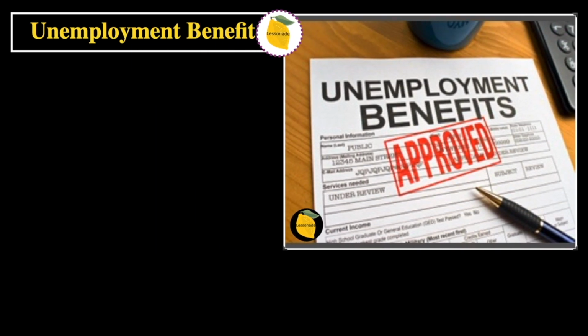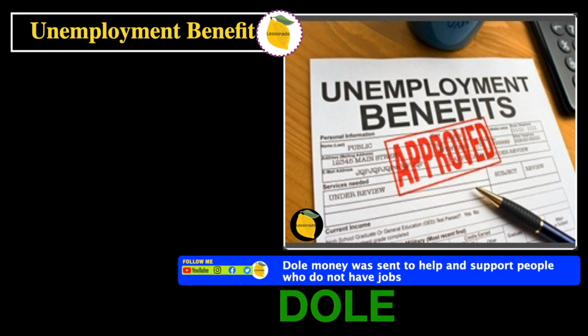The next one is unemployment benefit. And in this picture, we can see a letter or paper saying unemployment benefits approved. So therefore, the word will be dole. And the sentence for this word is, dole money was sent to help and support people who do not have jobs. If you guys notice the definition, it says unemployment benefit. And dole money is basically the money that's sent to help and support people who are unemployed or people who do not have jobs.